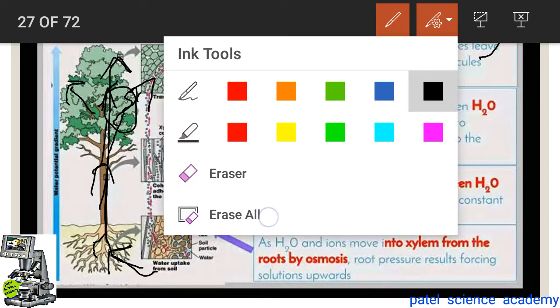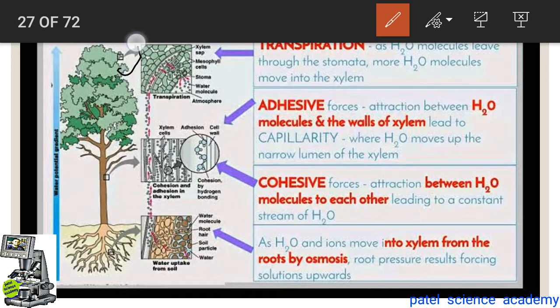Water molecules move out from this plant, and that process of moving out of the water molecules from the leaves or from the aerial part, especially from the leaves, is called transpiration. So transpiration means the removal of the water molecules from the aerial part of the plant, that is from the leaves, in the form of vapor.